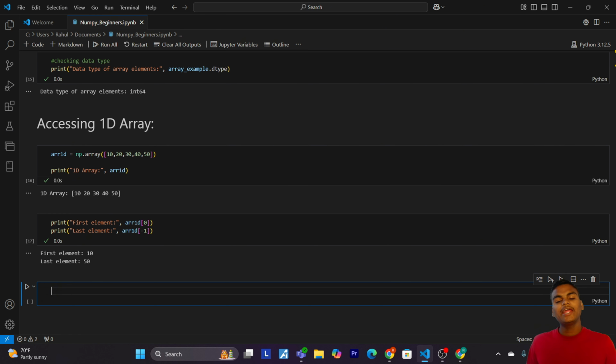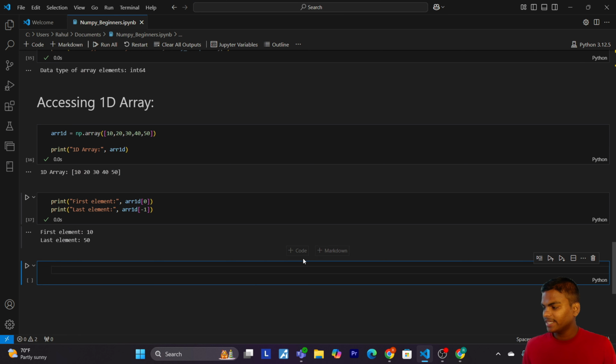So array 1D at 0 retrieves the first element of the array, which is 10, and array 1D at -1 retrieves the last element of the array using negative indexing. Okay. So now let's come to the next step in which we are going to see